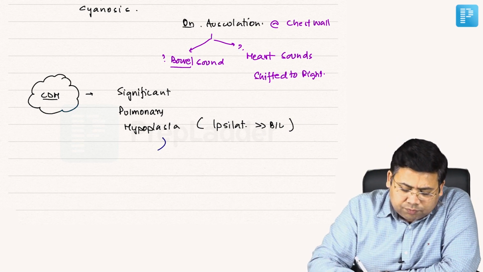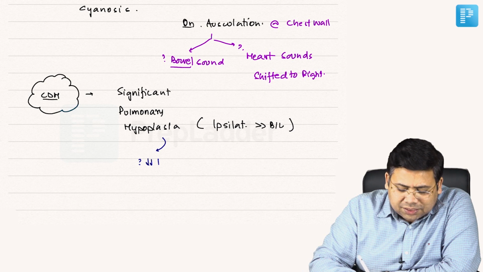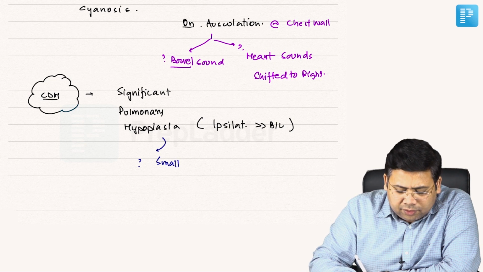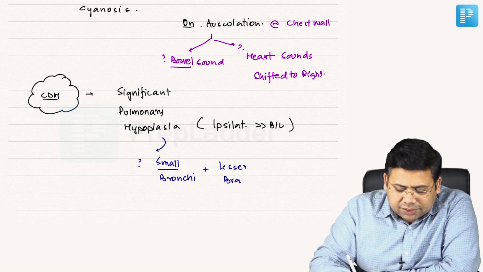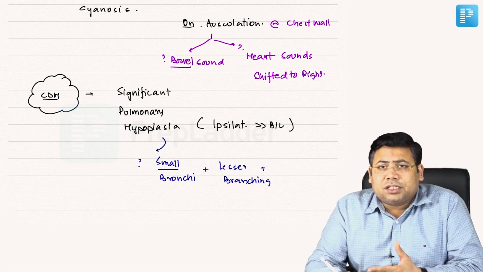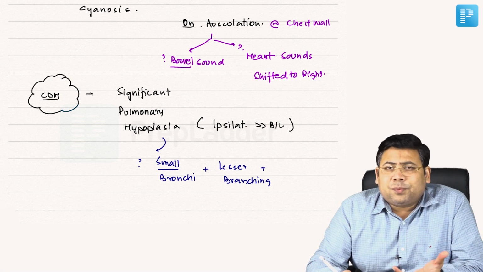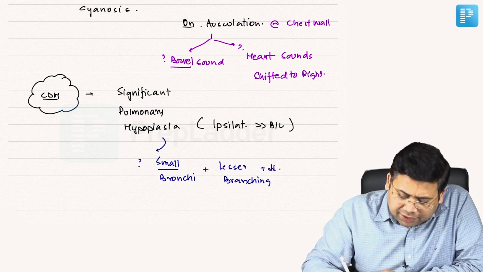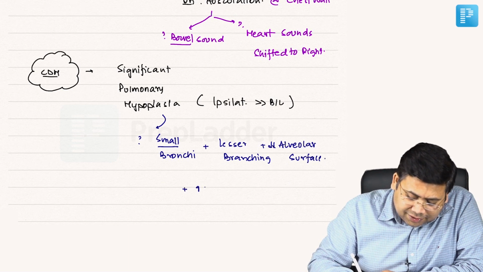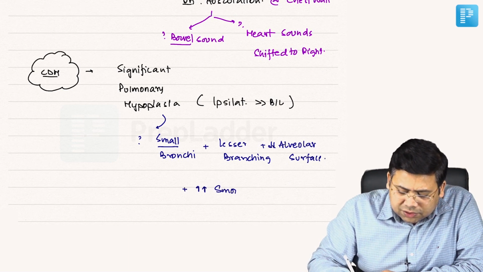Because of this, there is a decreased number of small bronchi, there is lesser branching, and because of all these things you have a lesser alveolar surface. This is very important because gas exchange will be impaired, and therefore the patients have respiratory failure at the time of birth. So there is a decreased alveolar surface.